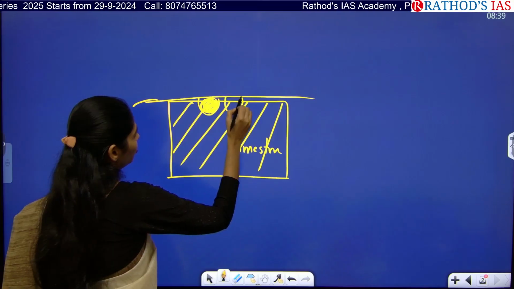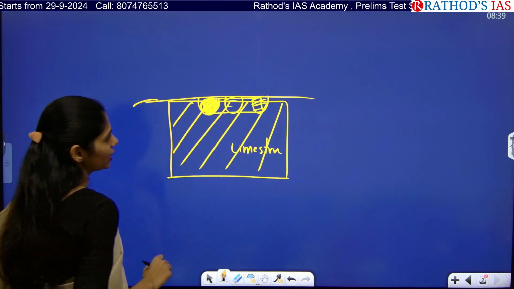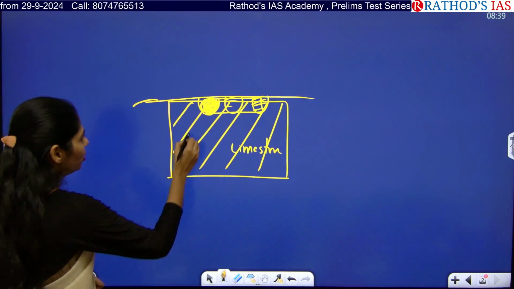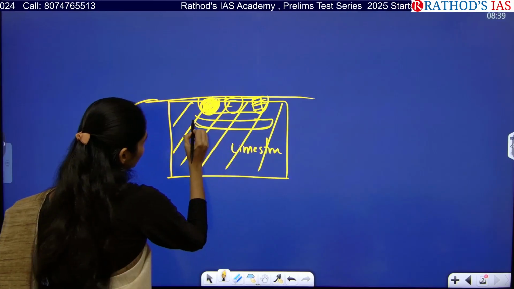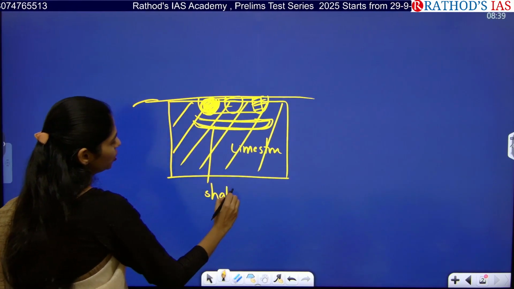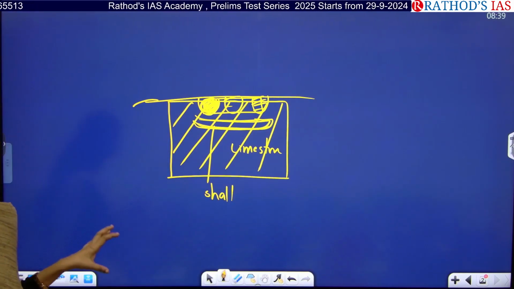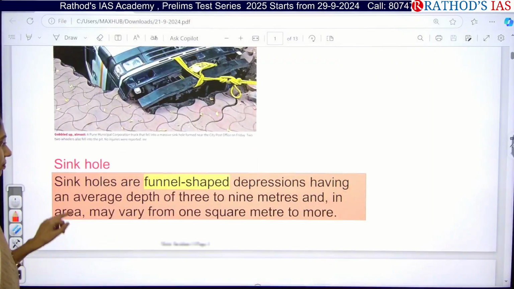So if there are two or three sinkholes which are formed and if they are connected, then that is called as a doline. And below this sinkhole, if we are having a big hole which is beneath this sinkhole, that is called as a shallow hole. So like this, you will be referring to different kinds of erosional landforms formed by groundwater. Let us see that clearly.